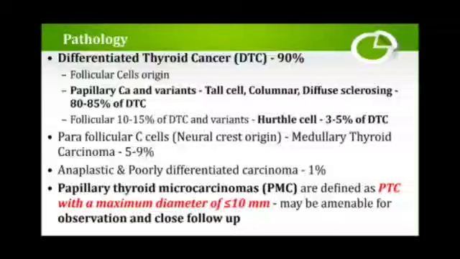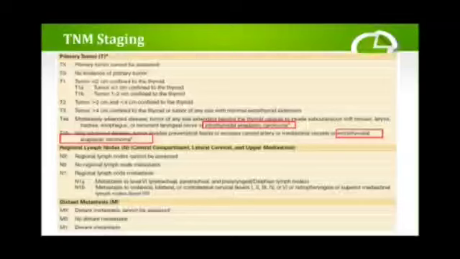The rarer ones are papillary thyroid microcarcinomas, defined as PTC with a maximum diameter of less than 1 centimeter, which may be amenable to observation and follow-up. Coming to TNM staging: T0 is no evidence of primary tumor. T1A is when the tumor lesion is less than 1 centimeter. T1B is between 1 to 2 centimeters. T2 is when the tumor size is between 2 to 4 centimeters, and